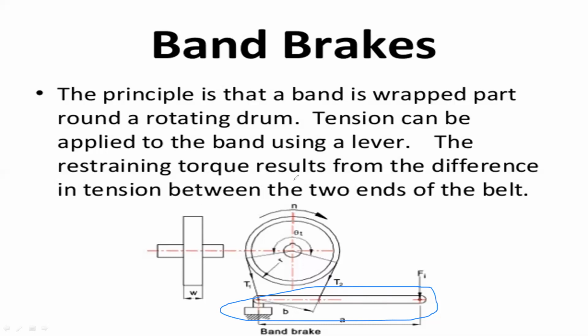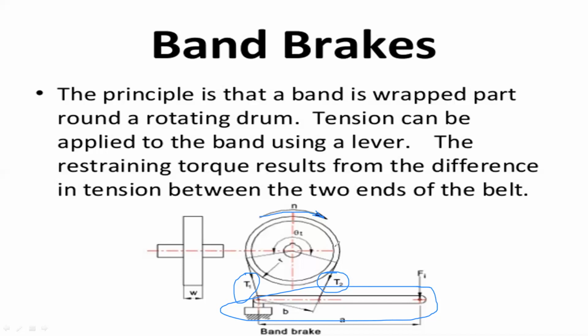The restraining torque results from the difference in tension between the two ends of the belt. You can see the two ends of the belt, where tension T1 and tension T2 are developed. You can see the number of revolutions of the rotating drum.